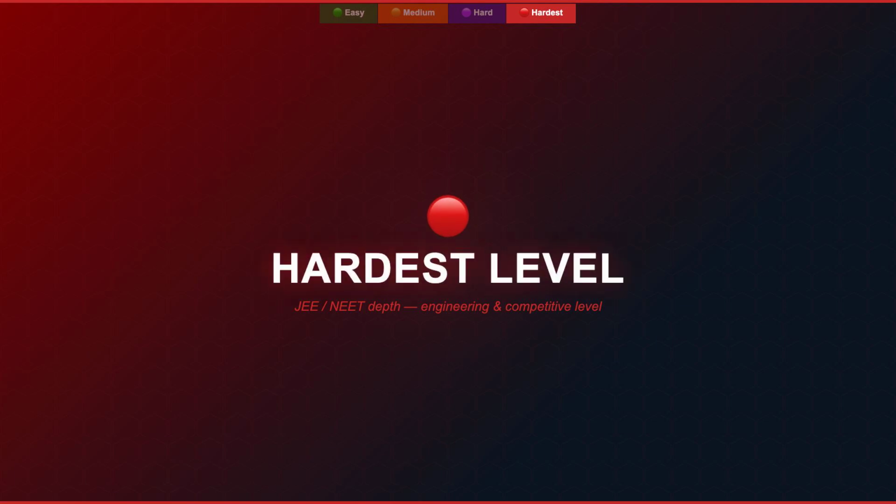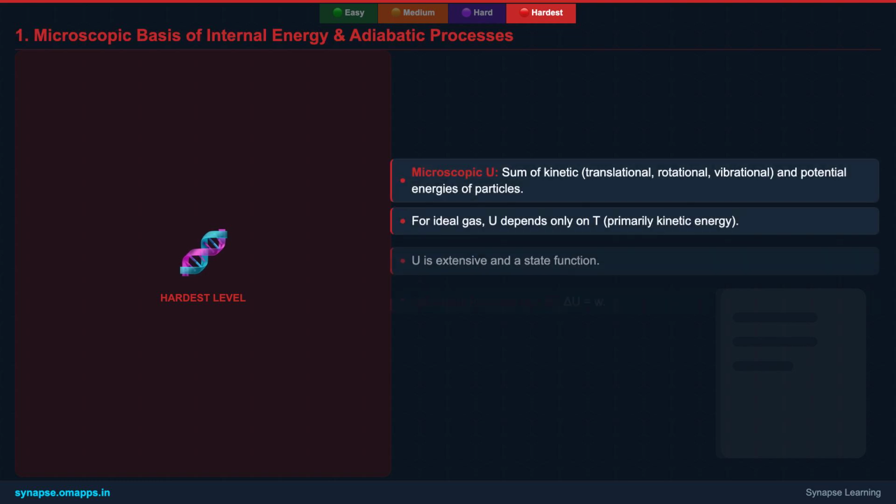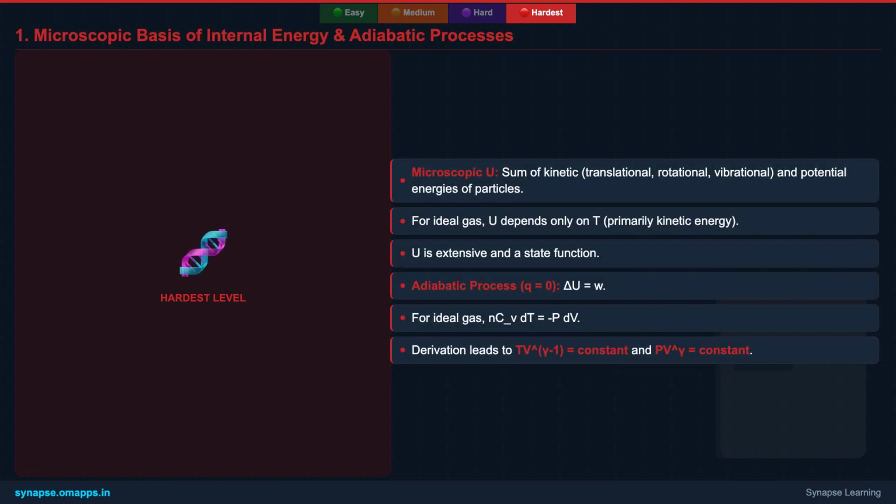Now, let's push the boundaries even further into the hardest level, exploring competitive depth and real-world engineering insights of the first law. At a microscopic level, internal energy is the sum of all kinetic and potential energies of the particles within a system. For ideal gases, it's mainly kinetic energy from translation, rotation, and vibration. For real substances, intermolecular forces add potential energy. Understanding this microscopic view helps us grasp why internal energy is a state function.